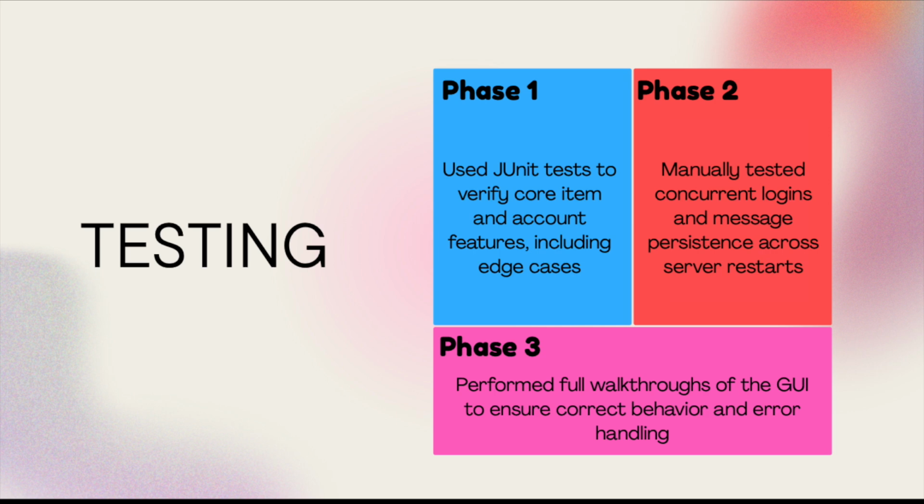In phase 3, we built the GUI. So our testing in phase 3 focused on real-time user interactions. We went through every single screen, logging in, browsing items, editing listings, deleting listings, sending messages, etc. And we made sure that each action connected properly to the backend. We also checked that the GUI responded with helpful feedback when users entered invalid inputs, and that nothing broke during normal